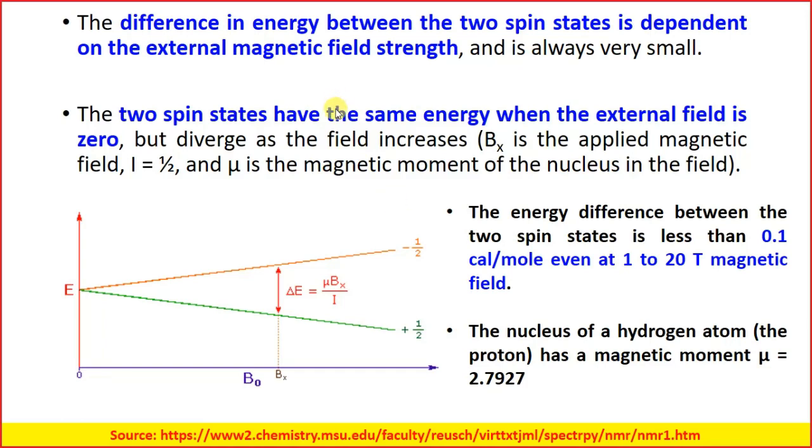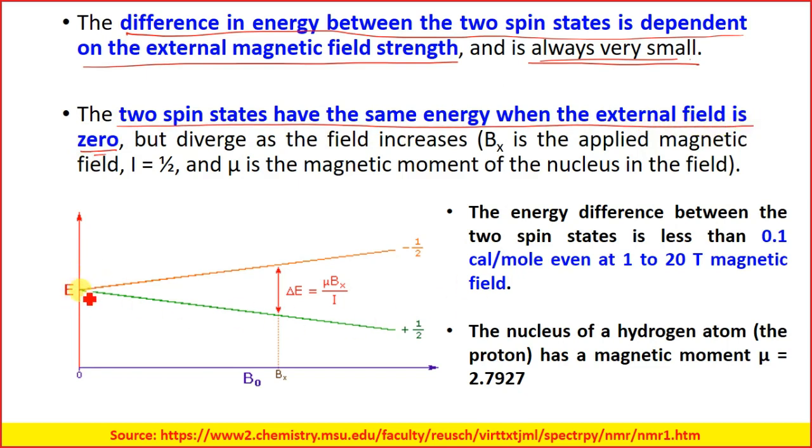Now, the difference in energy between the two spin states is dependent on the external magnetic field strength, and is always very small. The two spin states have the same energy when the external field is 0.